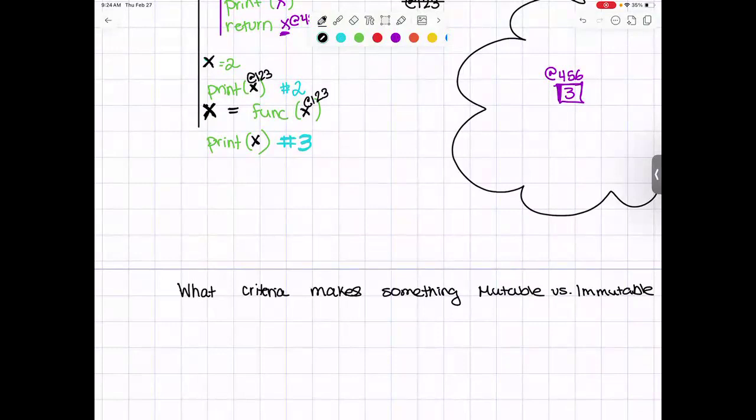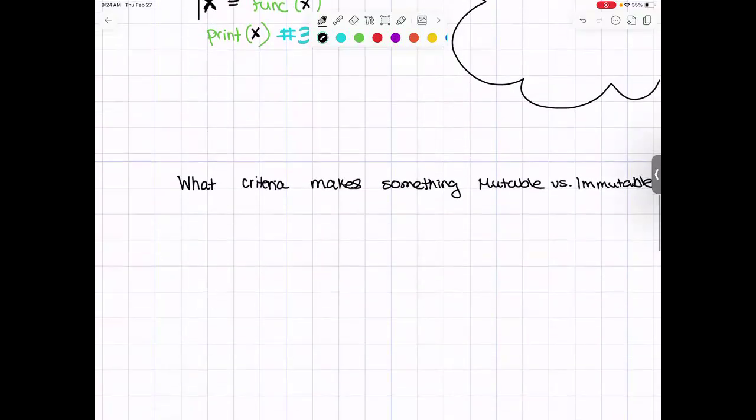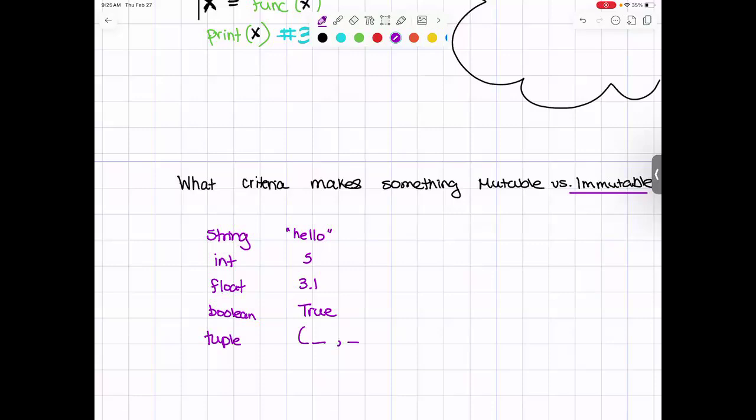work smarter, not harder. It wants to be lazy. It wants to be as lazy as it possibly can be whenever it can be. So when you think about the data types that are considered immutable, when we think about strings that we've created, like "hello", just as an example, integers, floats, Booleans, or even a tuple with two pieces of data in it.